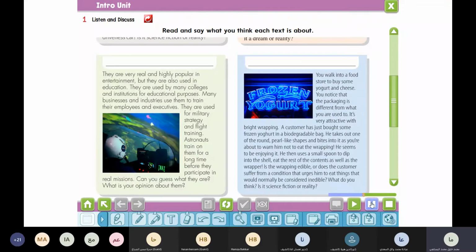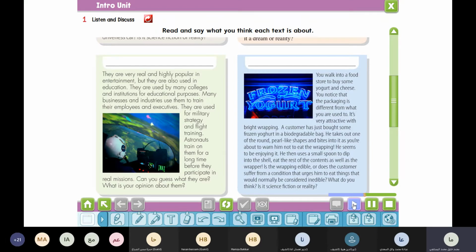So here, the paragraph is talking about simulators. And as we said before, simulators are the places which look like the real things. These places are used for, let us say, training for military strategies, for flight training, for astronauts, etc. Before they what? Participate in real missions. So here the title will be what? Simulators. Now let us move to the fourth paragraph. Listen, then we will ask you questions.